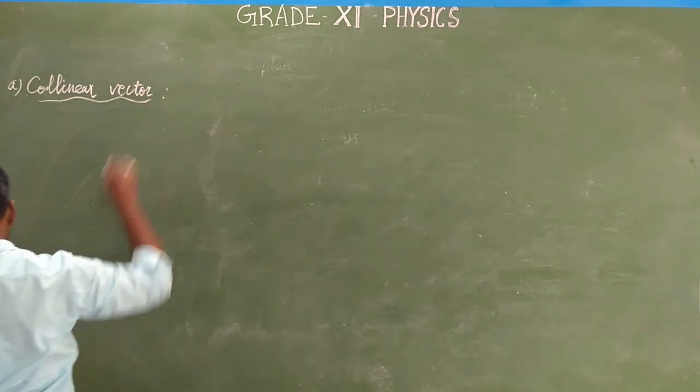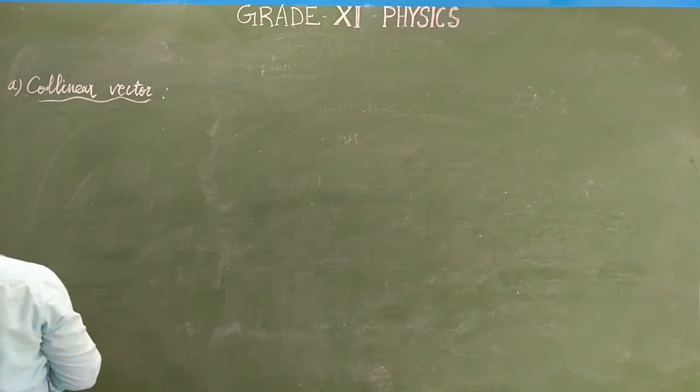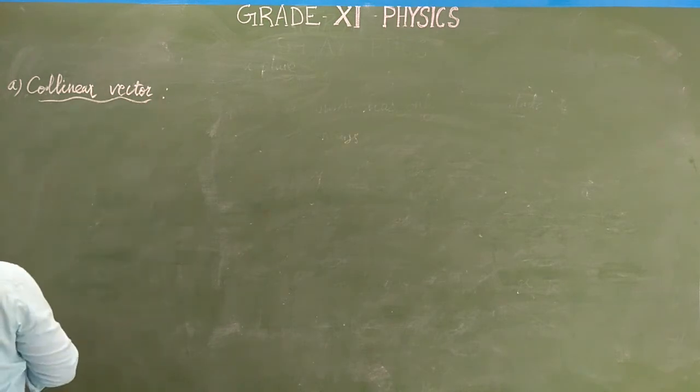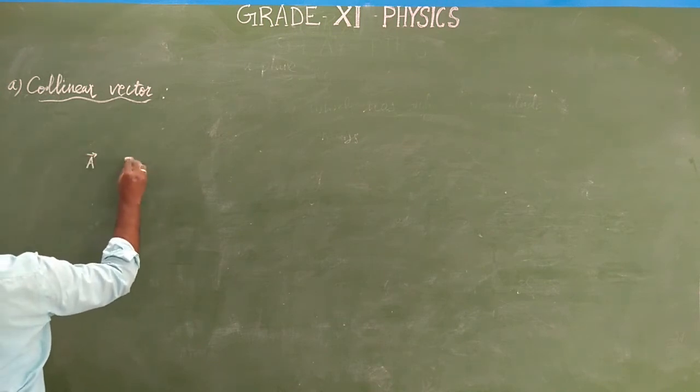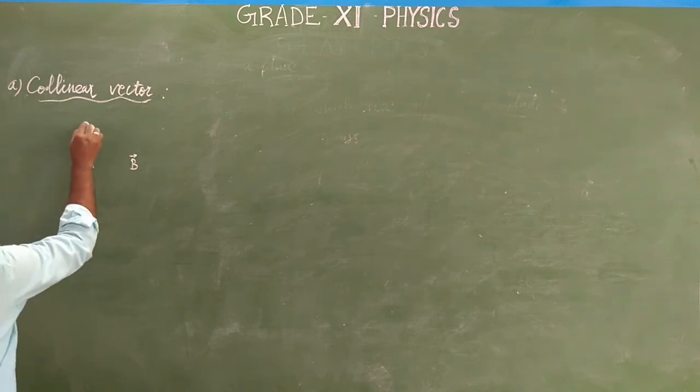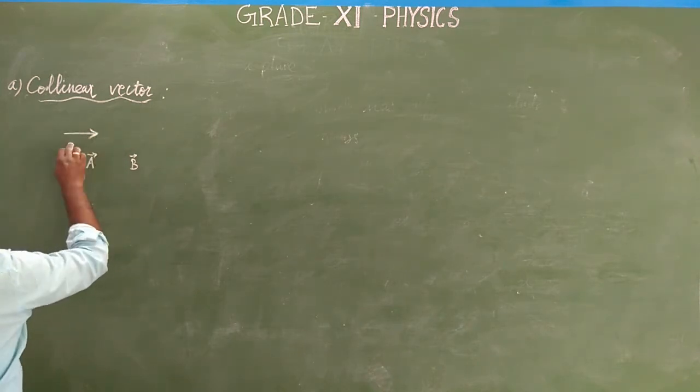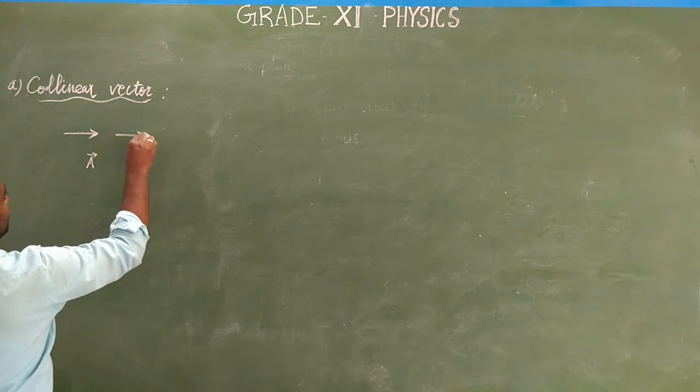What is a collinear vector? Let us consider two different vectors, A vector and B vector. The A vector is denoted by this symbol, and the B vector is also denoted like this.